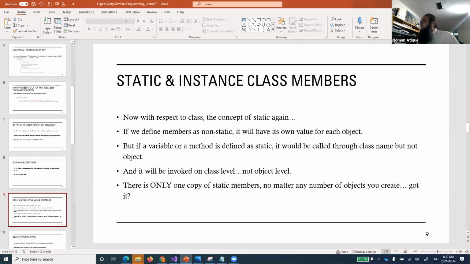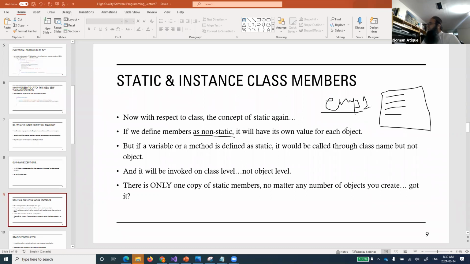So, static methods. If we define members as non-static, each object will have its own value. This is an important point that I want to emphasize here, and I will give you some examples. If we define a member as non-static, whenever an object is created, for example EMP1, our first object, all non-static members will have their own values for this employee. If I create an employee 2, E2, it will have its own values. Why? Because the members are non-static.